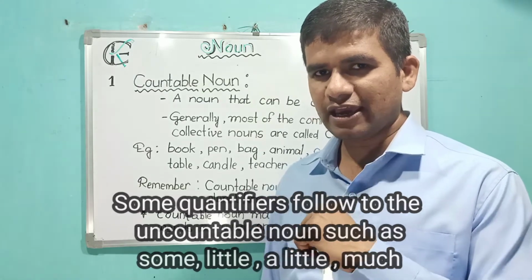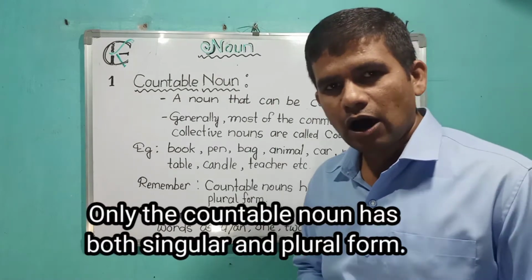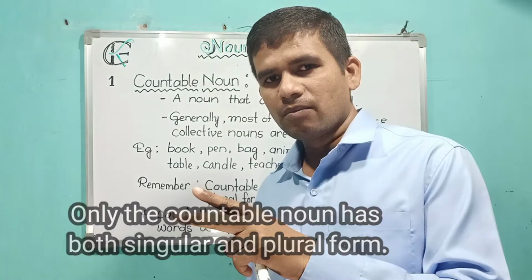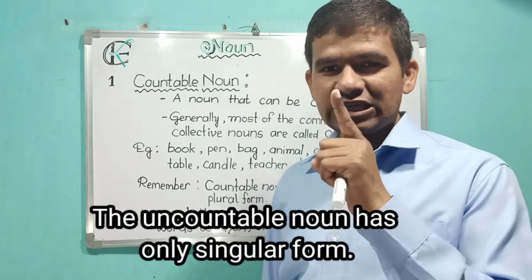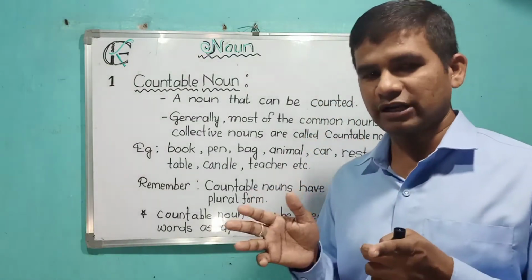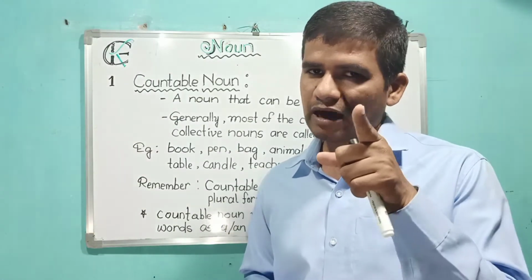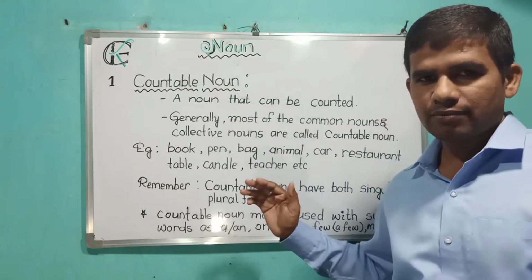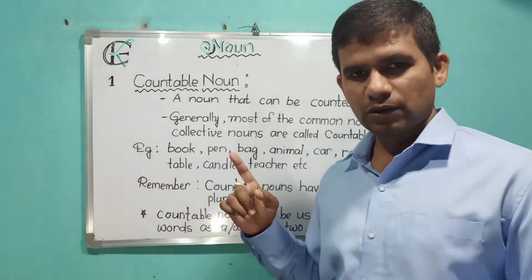Then the countable noun has a singular form and a plural form, whereas the uncountable noun has only a singular form. Remember friend, these are the most important points, otherwise you will get a little confused. Then we'll go through step by step how a word is countable and uncountable.